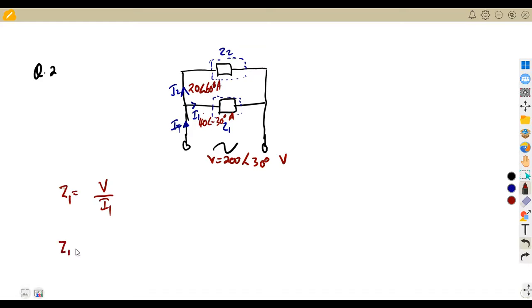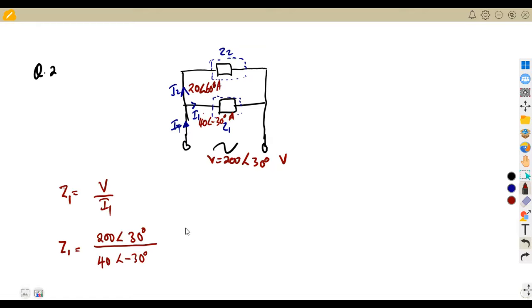You can substitute your values: V, which is 200 angle of 30 degrees, divided by the current I1, which is 40 angle of minus 30 degrees.